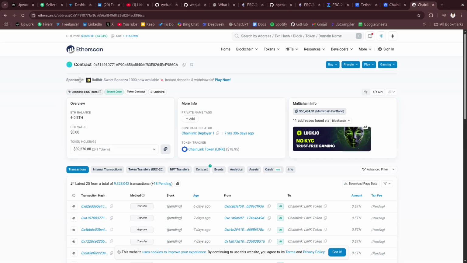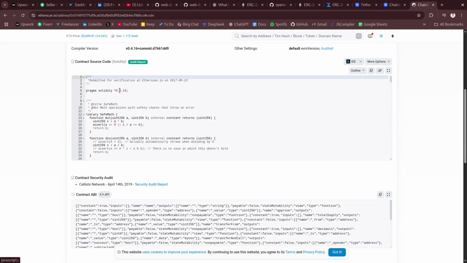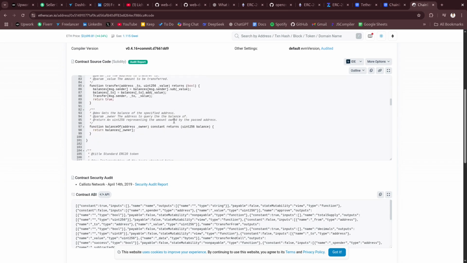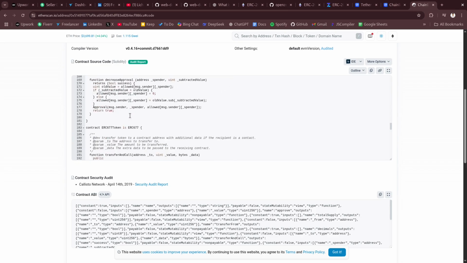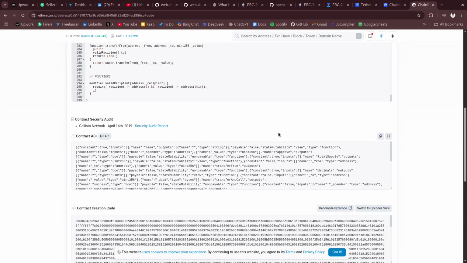This is the contract, Chainlink token, link token, and in here you can see the contract. You can read all the contract. They are using ERC20 token, ERC20 basic. They have created it from scratch. We are not going to do that. Instead, we are going to use OpenZeppelin.